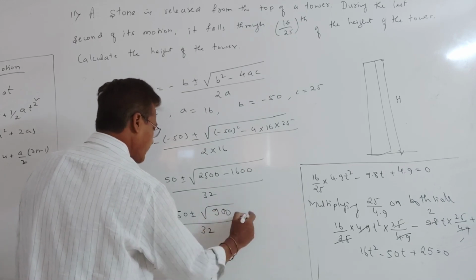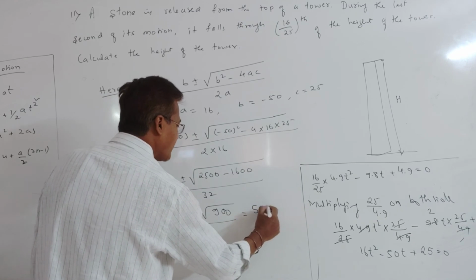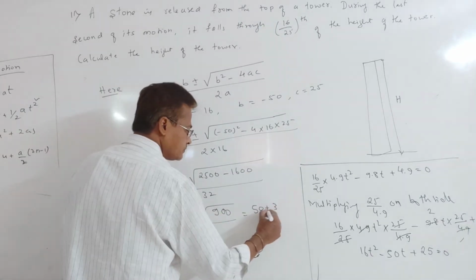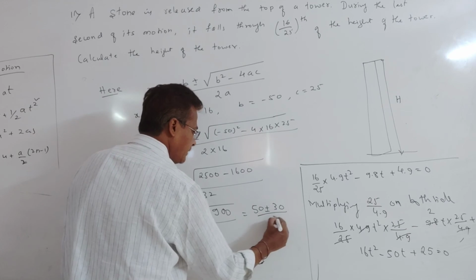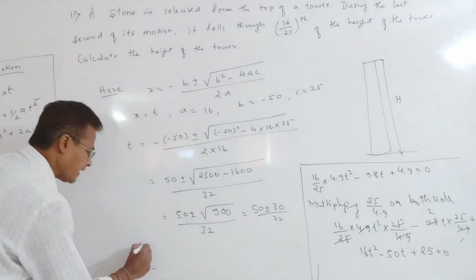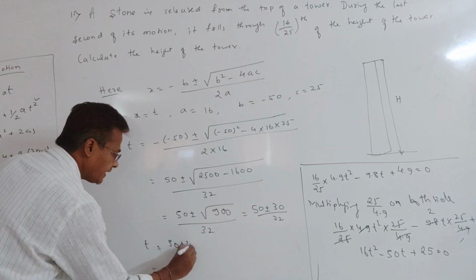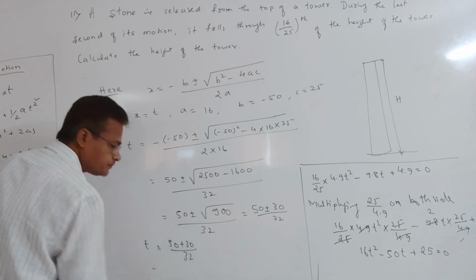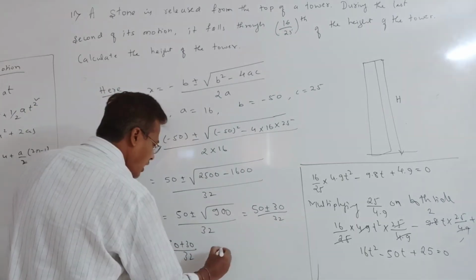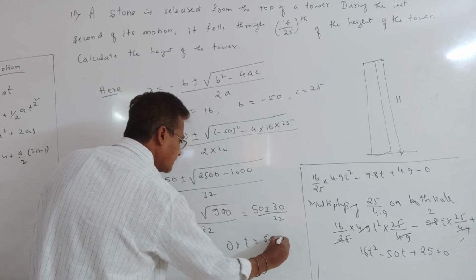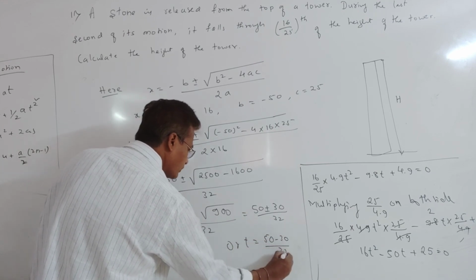Now listen carefully. Square root of 900 is 30, so plus or minus 30 divided by 32. So t equal to 50 plus 30 divided by 32, or t equal to 50 minus 30 divided by 32.